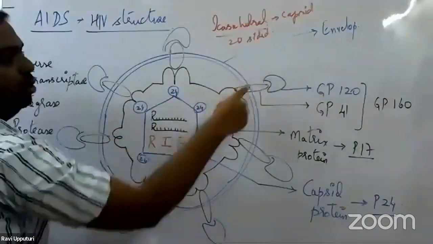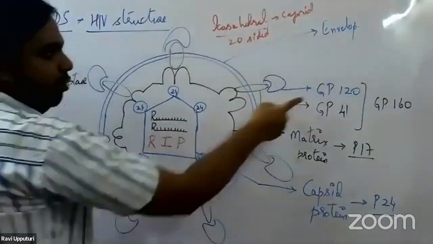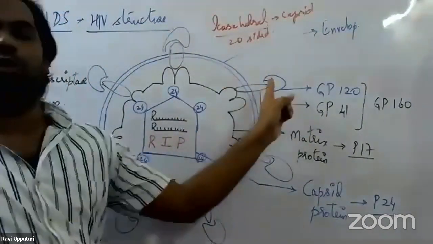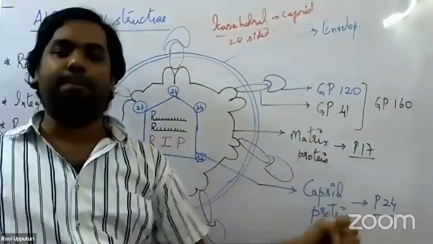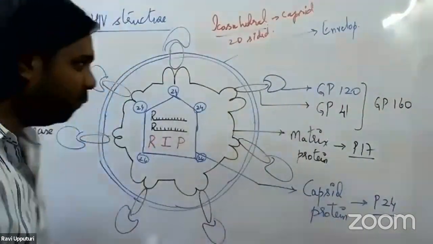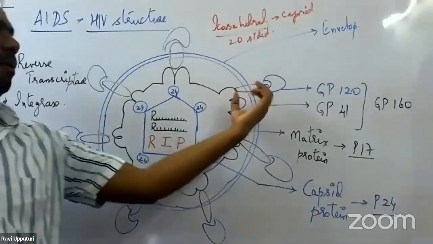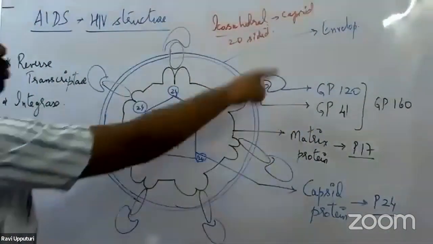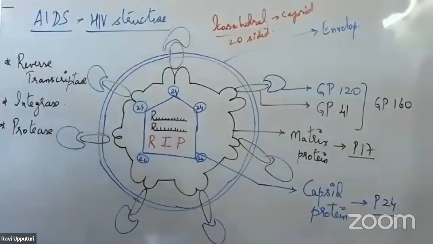This envelope consists of two smaller units of proteins: GP120 and GP41. GP120 is responsible for attachment to the CD4 receptors present on the host cell. GP41 is the transmembrane protein, present on the envelope. These two together form a larger unit called GP160.